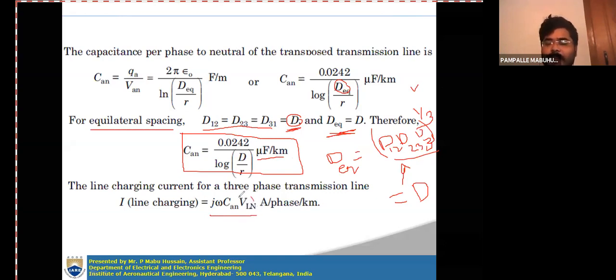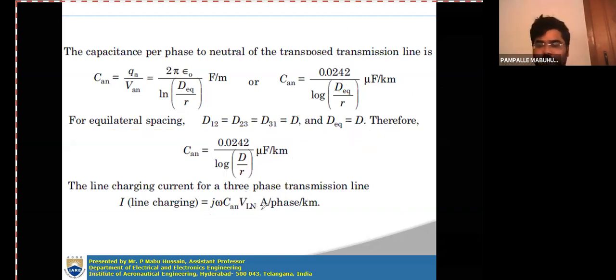This is the phase voltage that you have to consider, along with the capacitance per phase to neutral. Similarly, the voltage is also the per-phase value. These are in amperes per phase per kilometer. Till now, if you have any doubt, you can ask me.